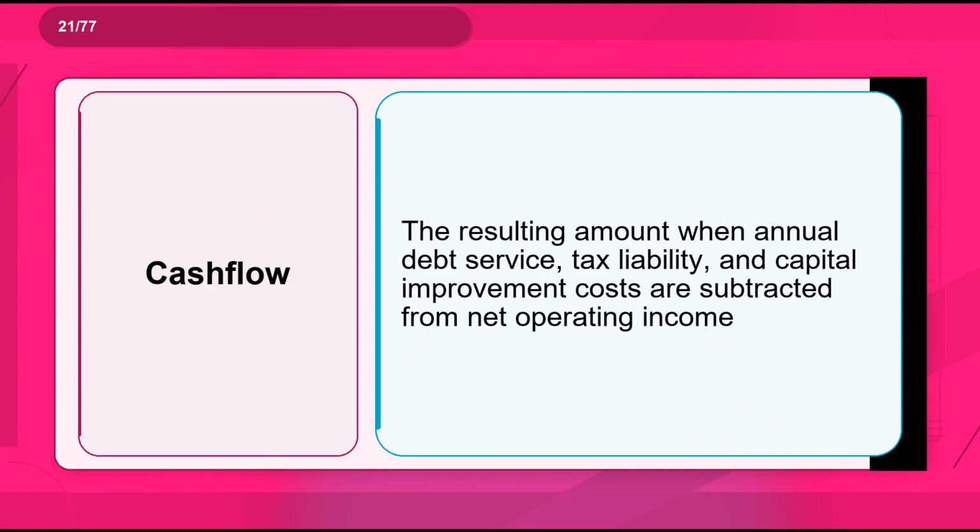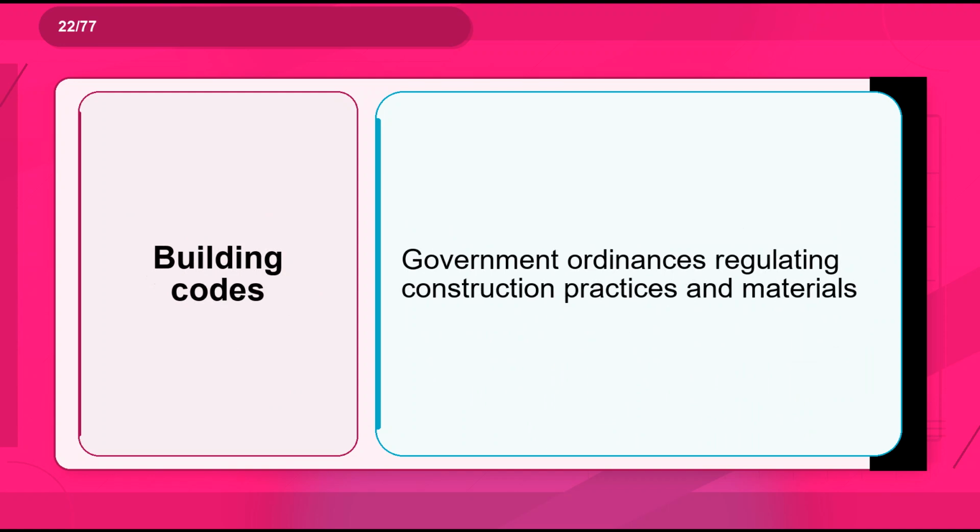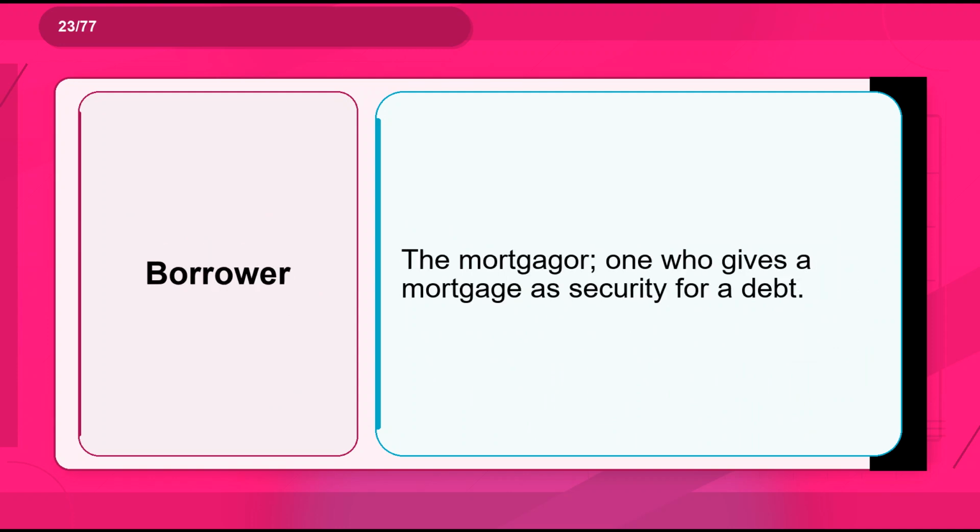Flashcard 21. Term: cash flow. Definition: the resulting amount when annual debt service, tax liability, and capital improvement costs are subtracted from net operating income. Flashcard 22. Term: building codes. Definition: government ordinances regulating construction practices and materials. Flashcard 23. Term: borrower. Definition: the mortgagor, one who gives a mortgage as security for a debt.